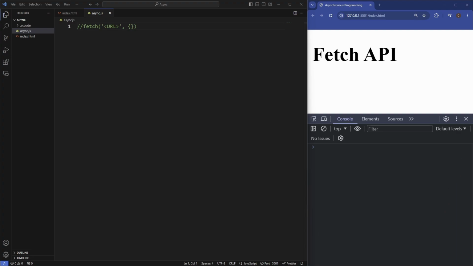Now the fetch API is basically just a feature that allows you to make HTTP requests to a web server, so you can make GET requests, POST requests, PUT requests or DELETE requests. And what's really cool about it is that it's built into modern browsers, so you don't need any additional libraries or packages to use the Fetch API. Simply put, the Fetch API makes it easy to get information from a website and do something with that data in your browser or whatever environment you're working in.